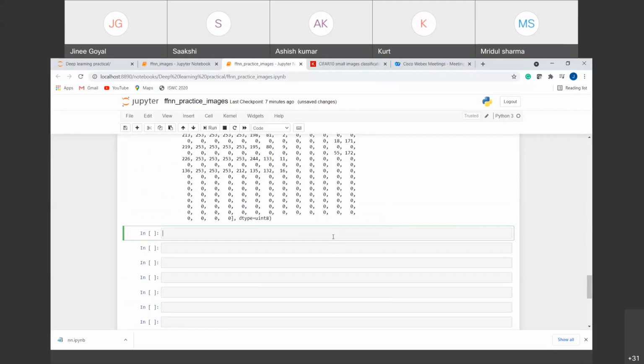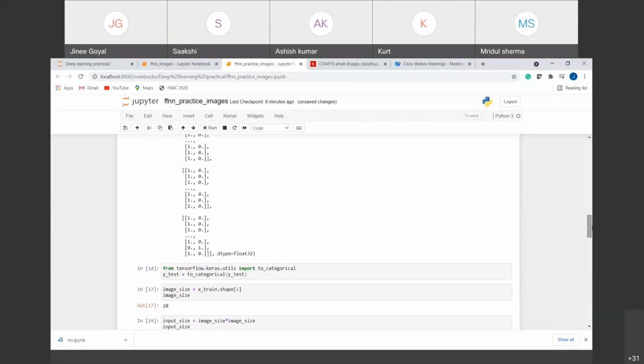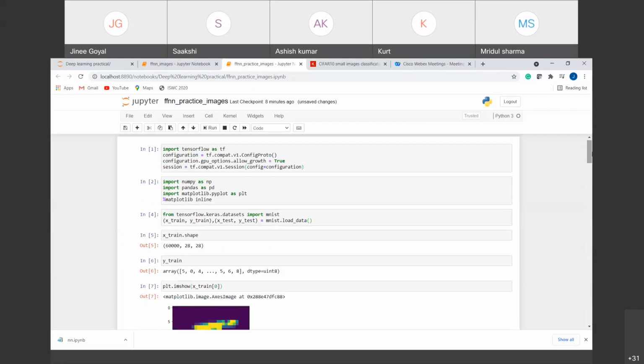So we have reshaped our array to the shape we want. If I check the shape now, we have 60,000 images with the number of pixels as 784, and initially, as I have shown you here, it was 60,000 comma 28 by 28.